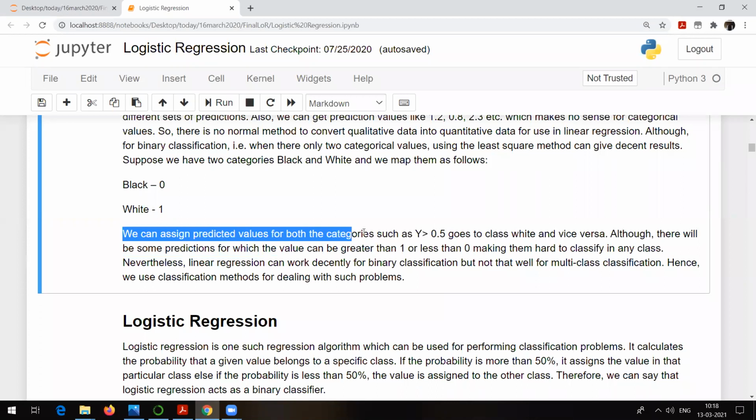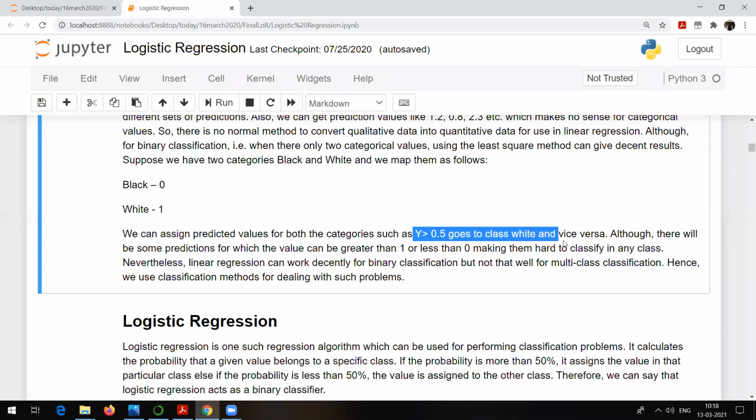We can assign predicted values for both the categories, right? So if a predicted value is greater than 0.5, suppose there are two classes, black and white, and the probability is greater than 0.5, then it will be classified as belonging to the white class, and so on. So there will be one criterion or threshold which will be decided.